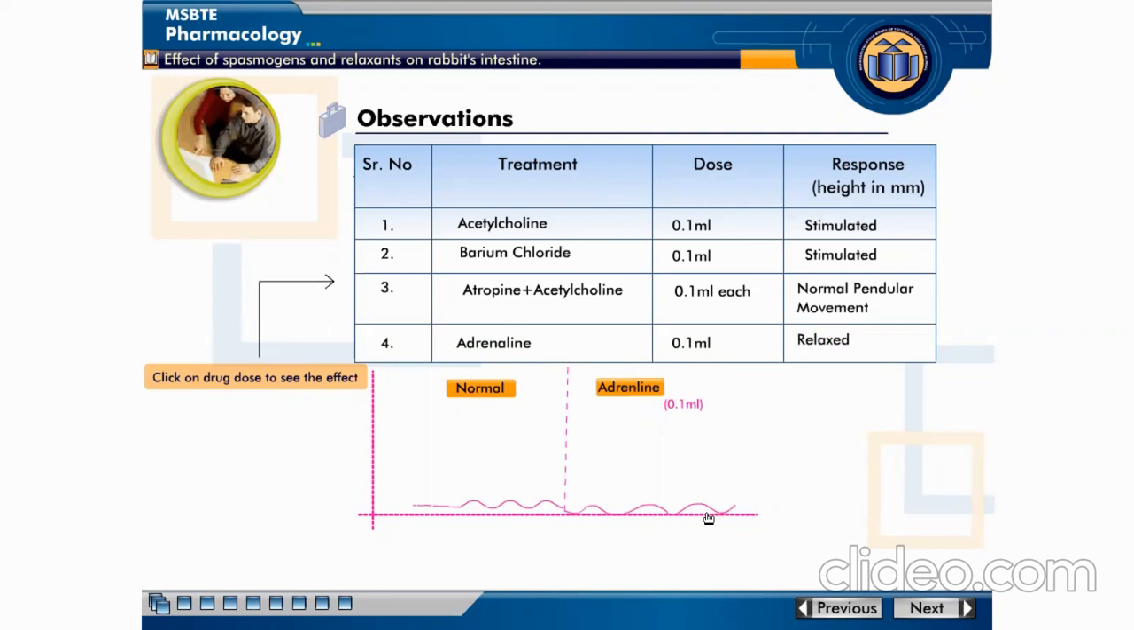Did you get the observations? With a 0.1 ml dose of acetylcholine, it shows increased tone and force of contractions, as seen in the graph. When barium chloride is injected at 0.1 ml, it also shows a stimulated response, that is, it also increases force of contraction and tone. Then atropine and acetylcholine are given 0.1 ml each, and it produces normal pendular movement. When adrenaline is injected at 0.1 ml, it shows a relaxation effect or spasmolytic effect.